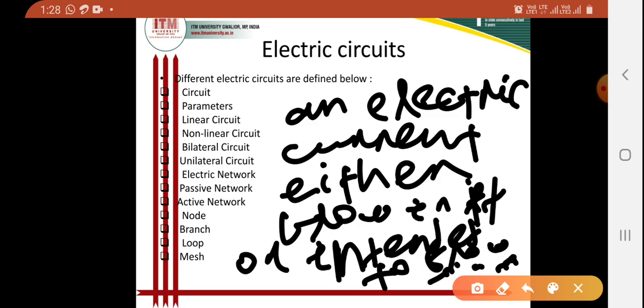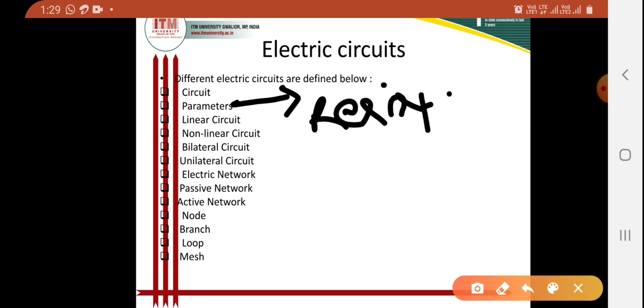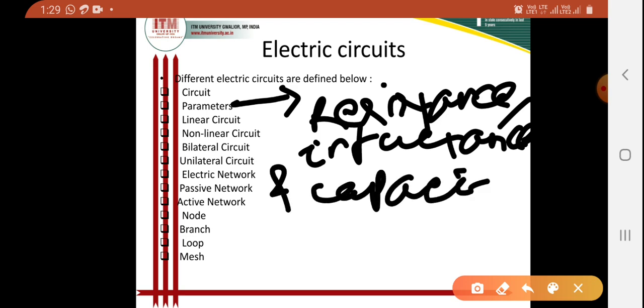Then coming to talk about our parameter. What is parameter? Okay, so here we can tell there are various elements of an electrical circuit, which are called parameters. It may be our resistance, then it may be our inductance, then it may be our capacitance.